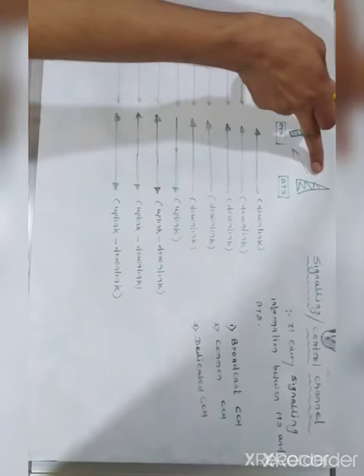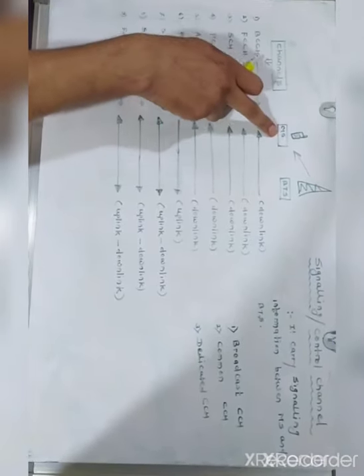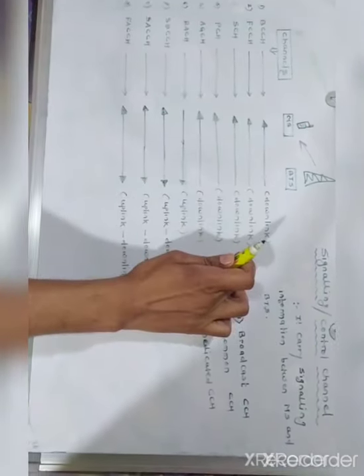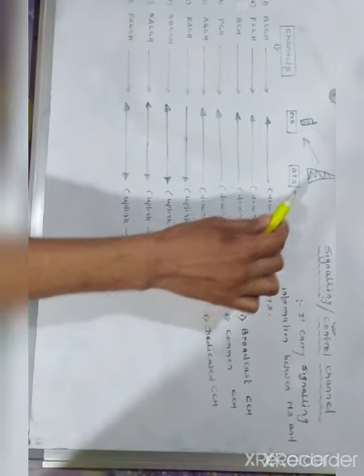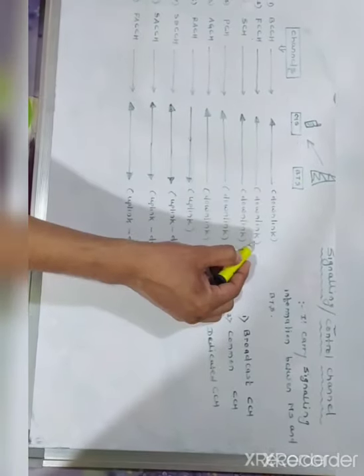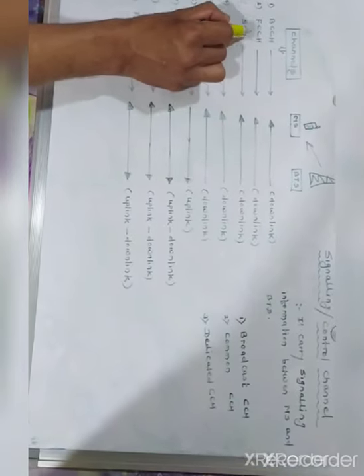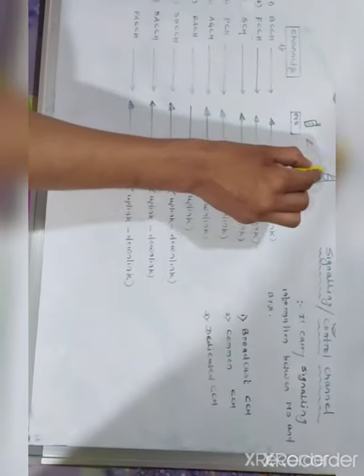Here BCCH means broadcast control channel. These channels are used to transmit information in downlink, from the BTS towards the mobile station. FCCH means frequency correction channel. It is also a downlink, used to carry information from the BTS towards the MS. SCH, the synchronization channel, is also downlink.